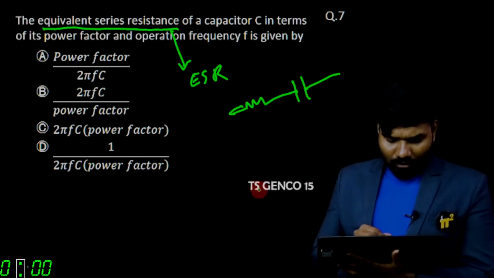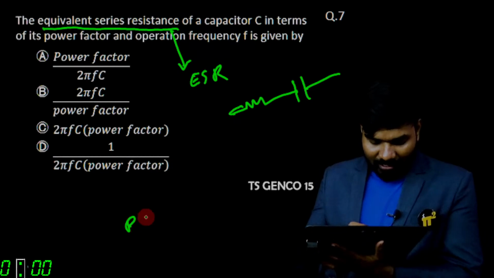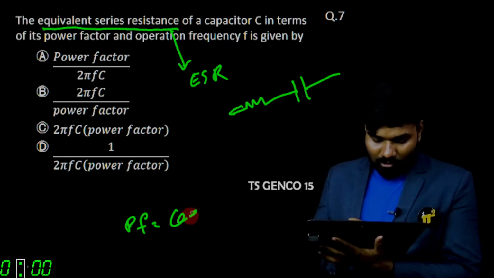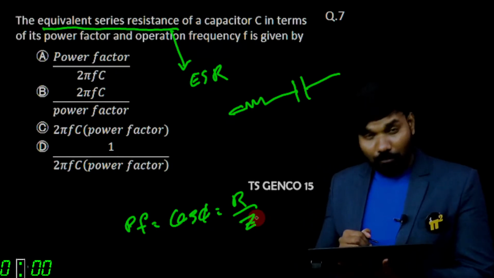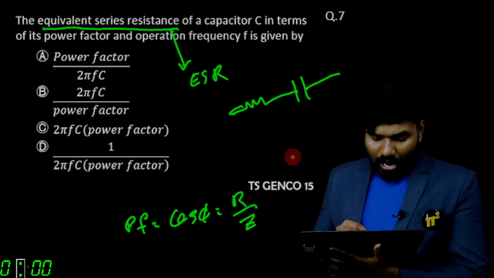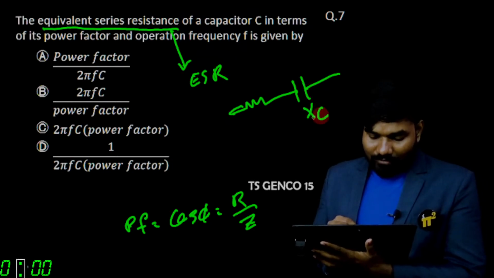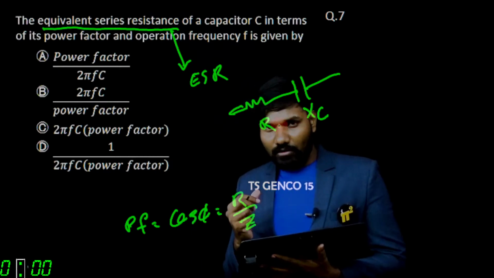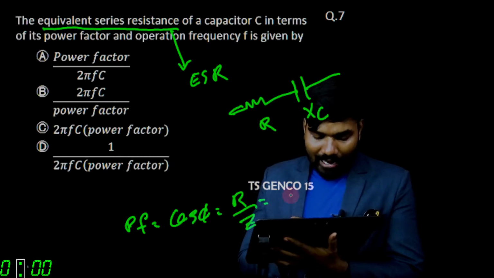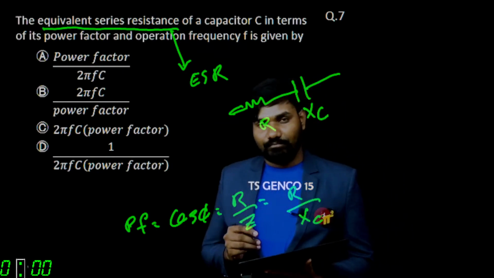Now we know power factor cos phi is equal to R by Z. Compared to this XC value, this R value will be very small, so I can replace Z with simply XC.